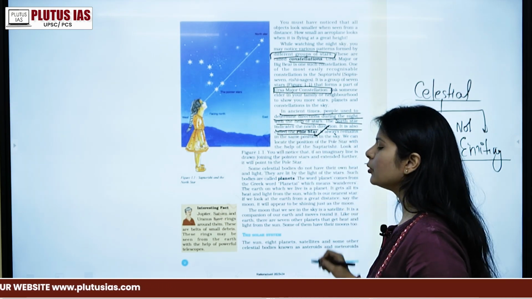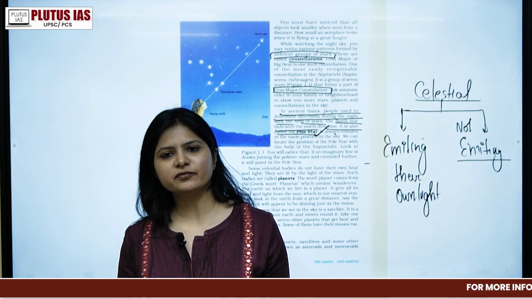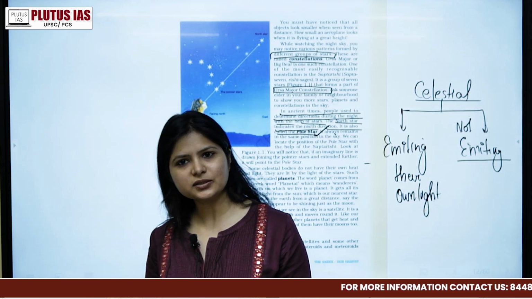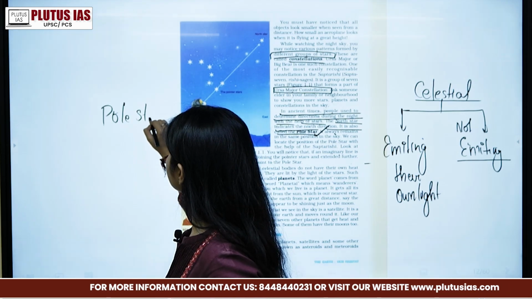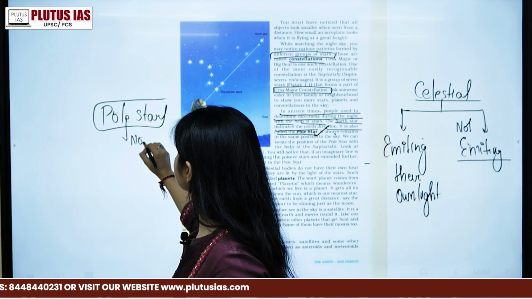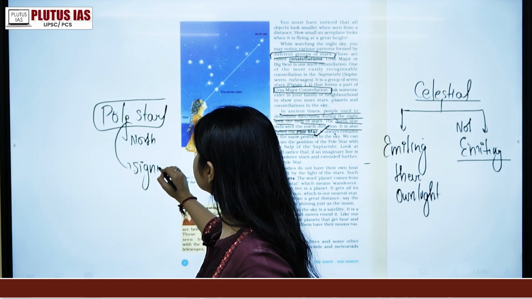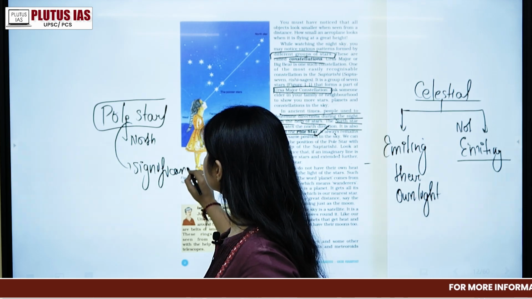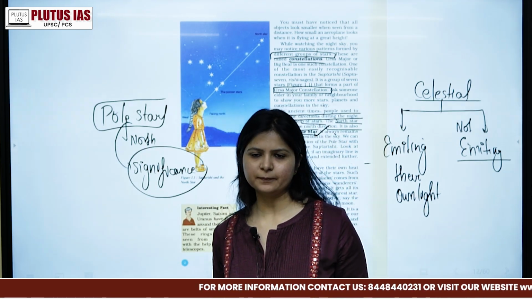It is called the pole star. First, what is a pole star? The pole star has very much significance. If you can mark the pole star in the sky, that means this is the north direction. Why? Because it will always be in the north direction. And once you know the north direction, you can easily figure out the different directions of the area.